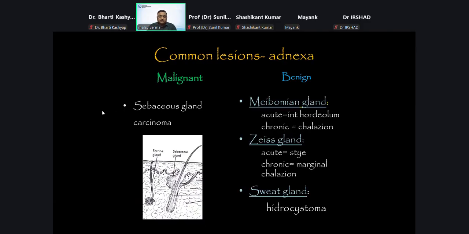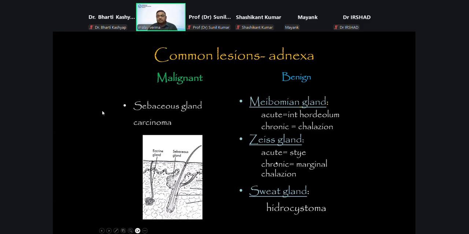Now, there are other lesions which don't arise from skin per se, but from the adnexal structures. So, malignant lesions arise from the meibomian gland, which is a modified sebaceous gland. It is called meibomian gland carcinoma, and even sebaceous gland carcinoma can be there elsewhere. And then benign lesions that arise from the small glands, they are different.